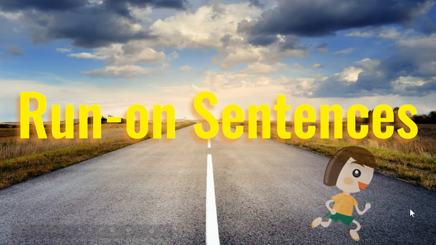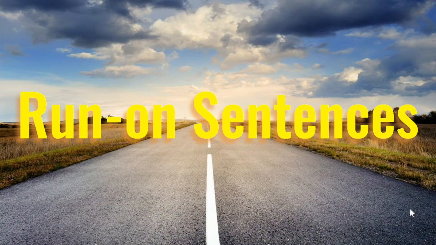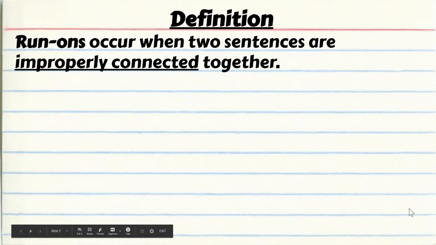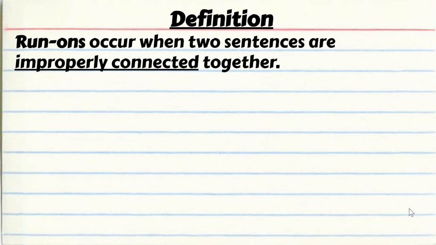And hopefully after this, you're going to feel a lot more comfortable about run-on sentences. So let's jump into this with a definition. Remember, run-on sentences occur when two sentences are improperly connected together.